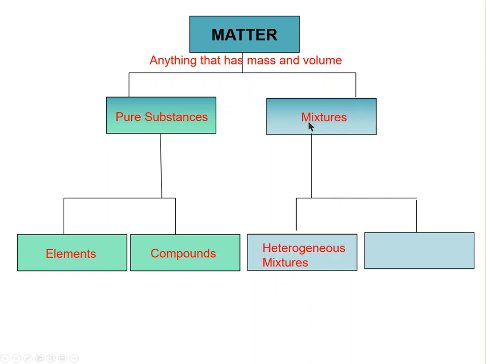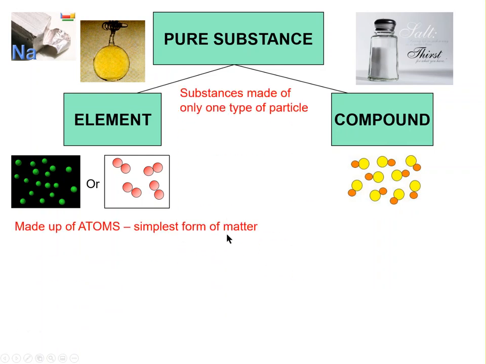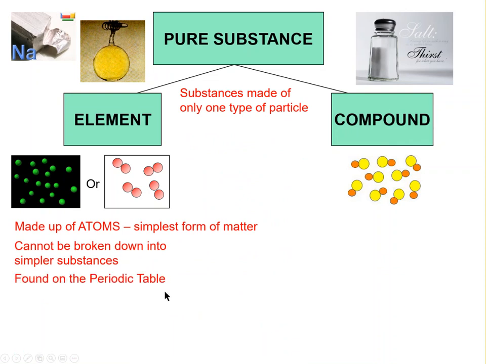The other thing that matter can be is a mixture. And there are 2 types of mixtures: a heterogeneous mixture and a homogeneous mixture. And we'll talk about each one of those. So this slide should look pretty familiar to you. We actually covered this in Unit 1. I'm going to review it now because elements and compounds are our two types of pure substances. So of course, elements are made up of atoms. Atoms are the simplest form of matter, which means they cannot be broken down into simpler substances. We can find all the elements on the periodic table of the elements.